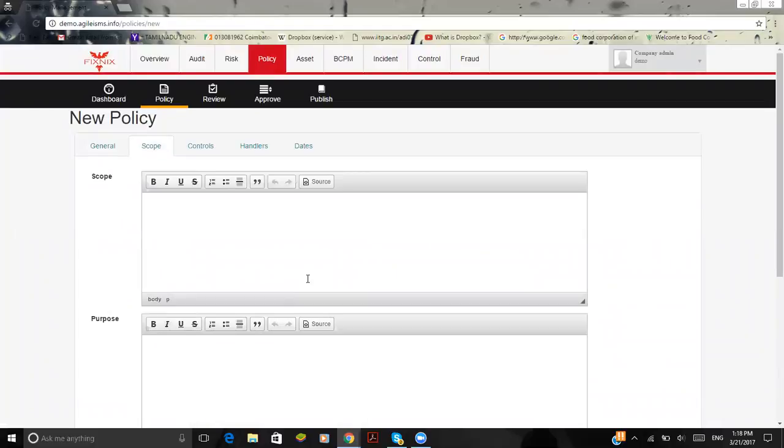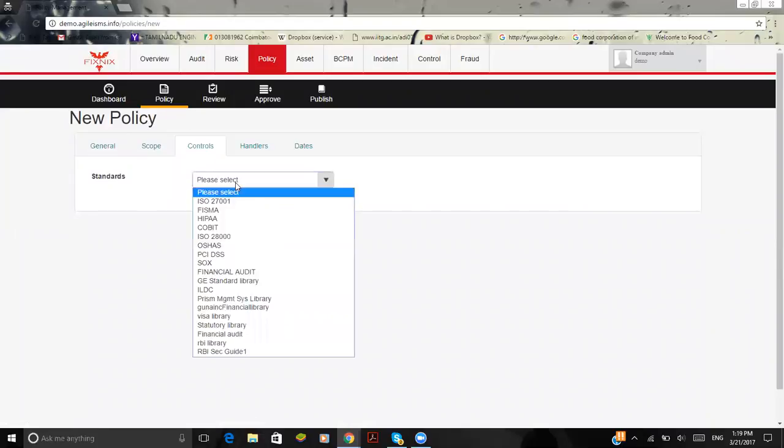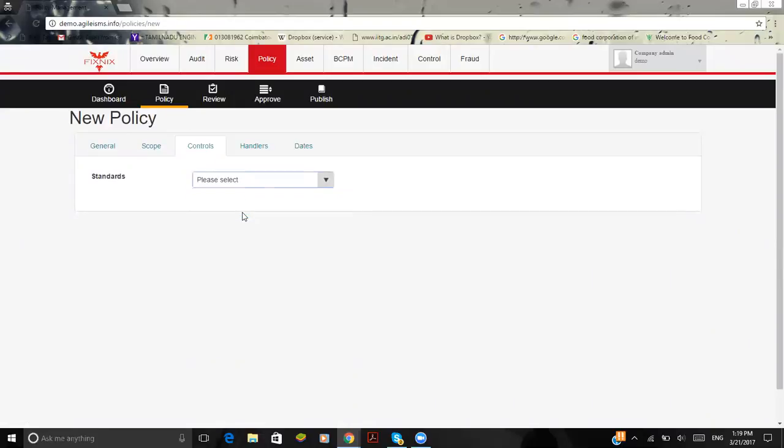And for an instance, if a manager is not satisfied with the scope that you're defining, the manager has the access to review it at regular intervals of time and then approve the policy. And here is where you find the controls. So based upon which standard I'm going to define the control.